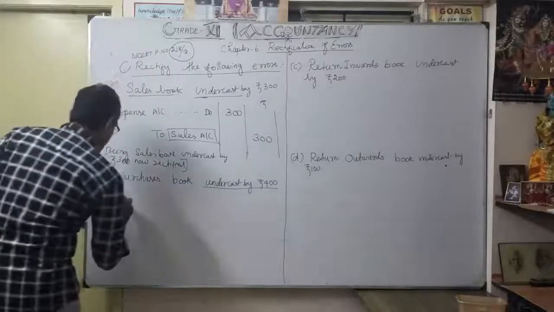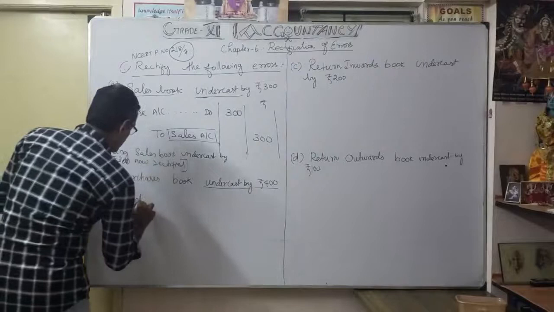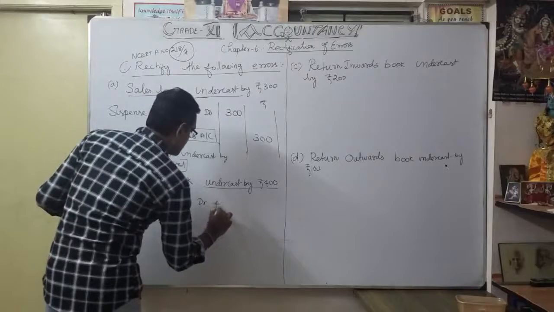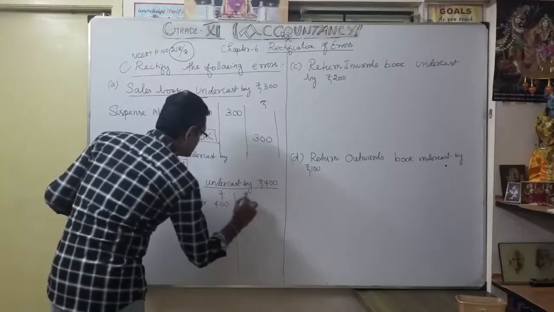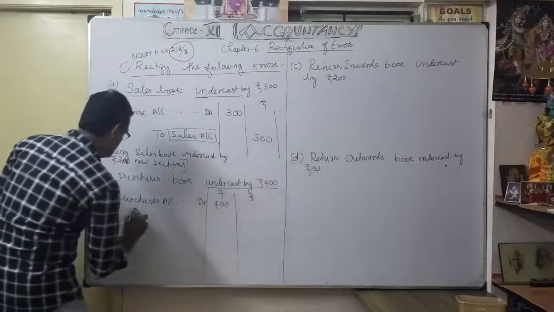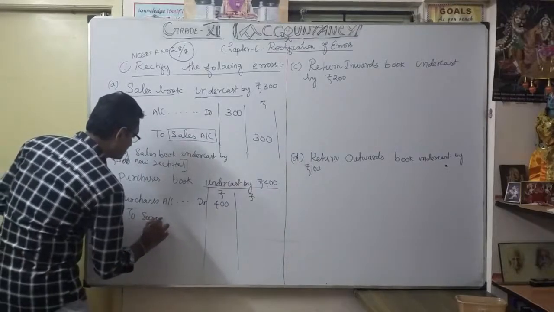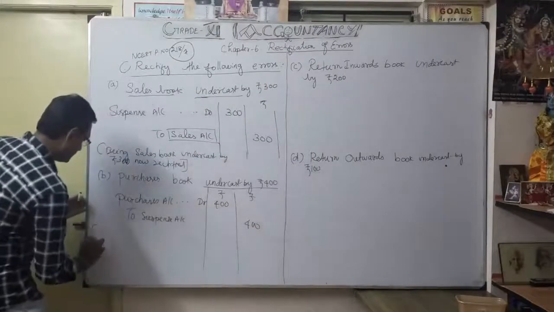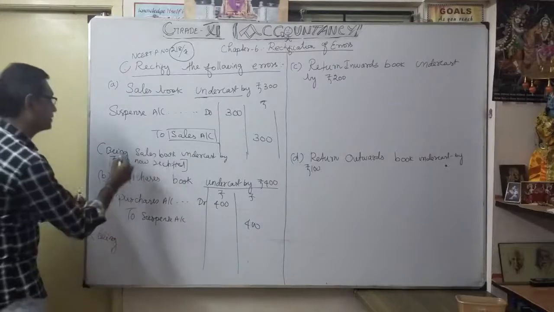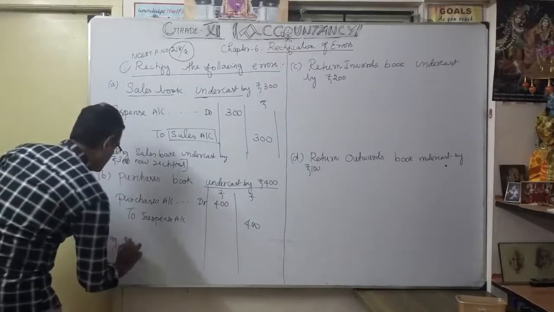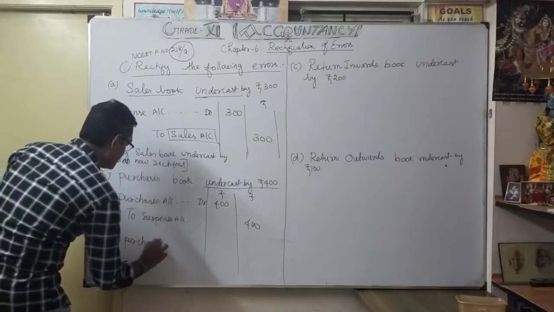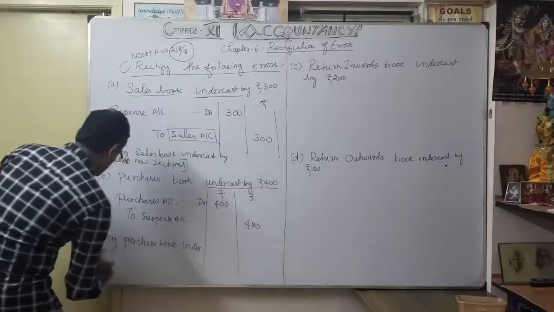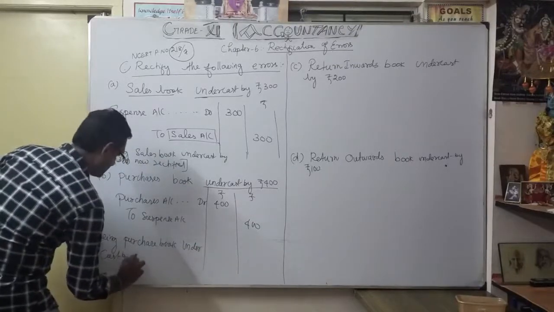So I make it purchases account debit 400 to suspense account 400. Narration: being purchase book undercast by 400.